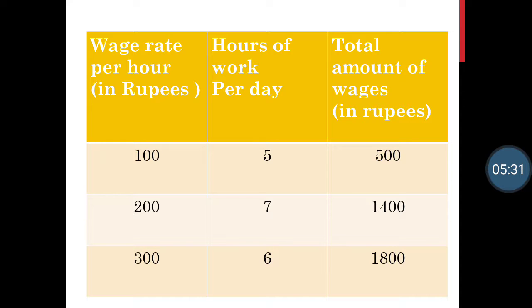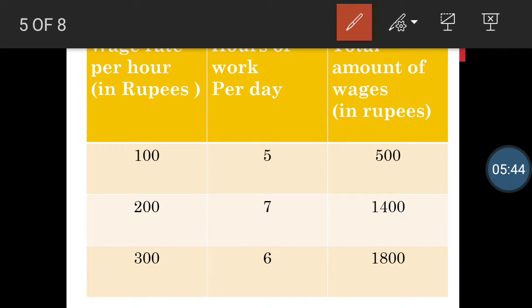If we increase salary of a labor to 300 rupees per hour, instead of increasing hours of work from 7 to more, labor is giving 6 hours of work in a day. That means his hours of work has decreased. So even if the wage rate has increased, still the hours of work has decreased.